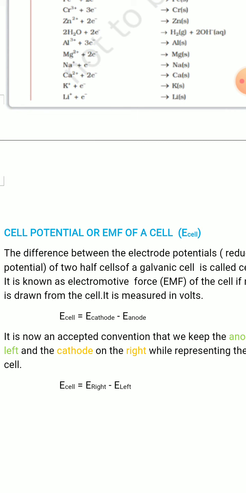But if I write a minus sign in between, E cathode minus E anode, then you have to remember that the electrode potential of anode is taken as reduction potential.